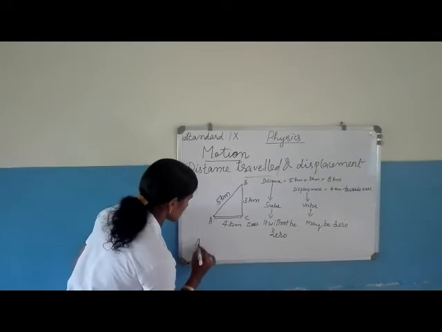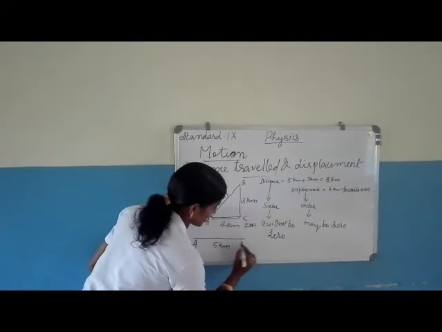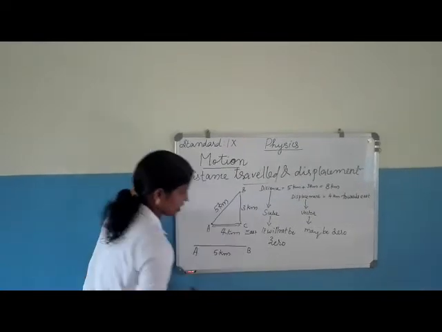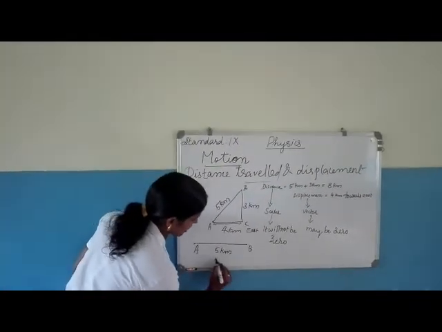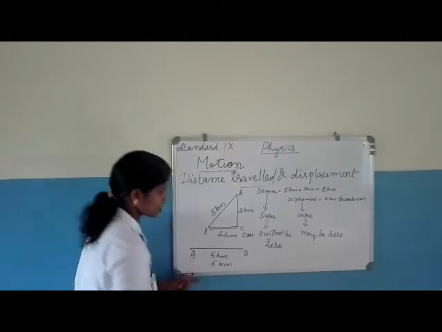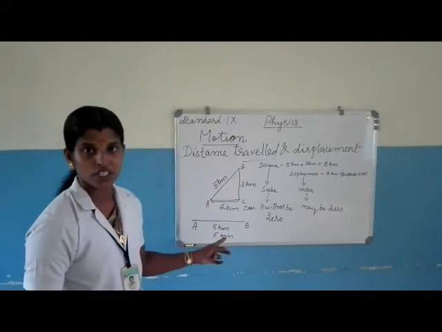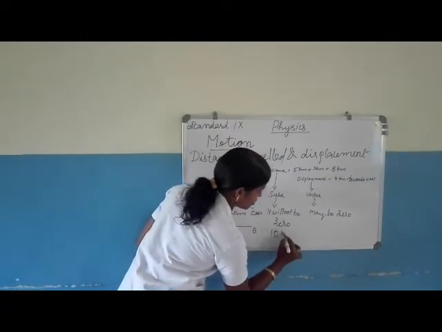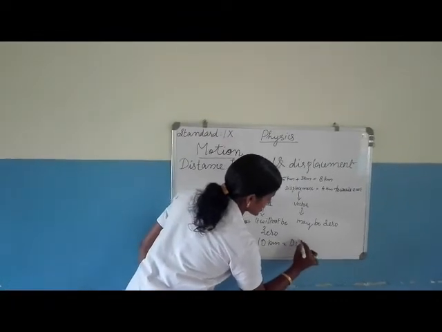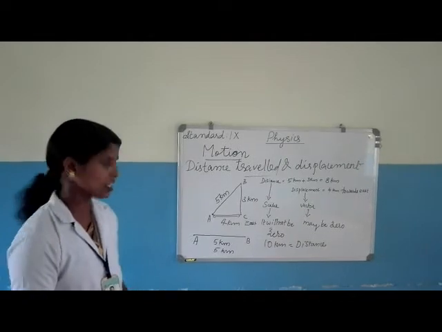Think of an object starting from A, travelling a distance of 5 km to reach B. From there, it is returning to A by travelling the same distance. So, what is the distance travelled? It will be 5 km plus 5 km, that is equal to 10 km. So, distance equals 10 km. What about the displacement?